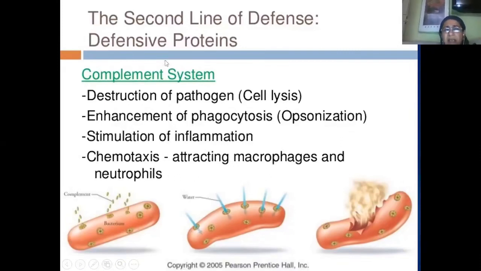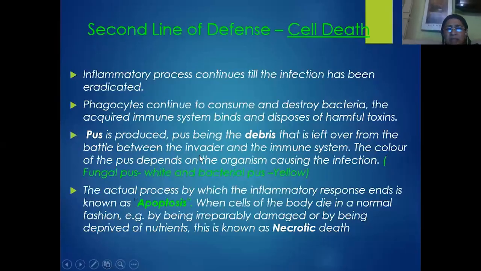So thereby cytokines, or the plasma proteins, play a very important role in the humoral response of the second line of defense. So these inflammatory processes will continue till the infection has been eradicated.